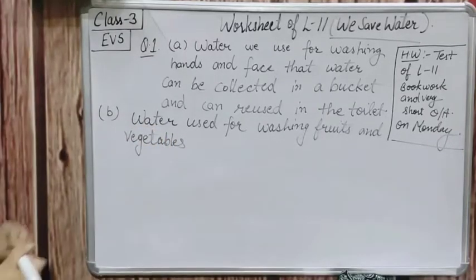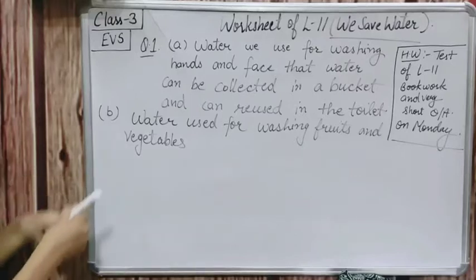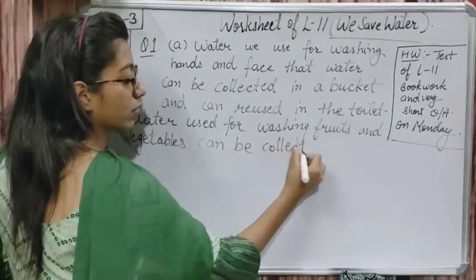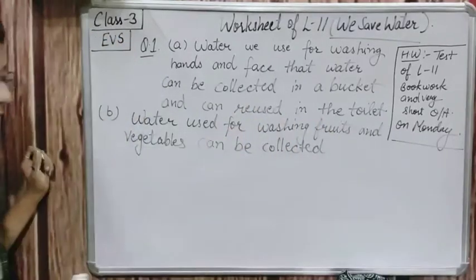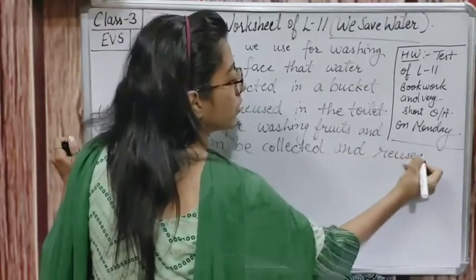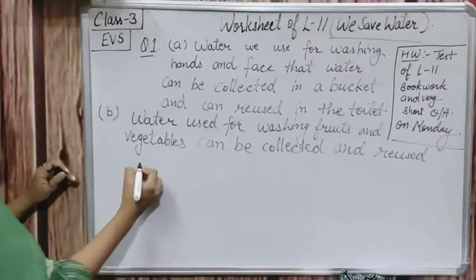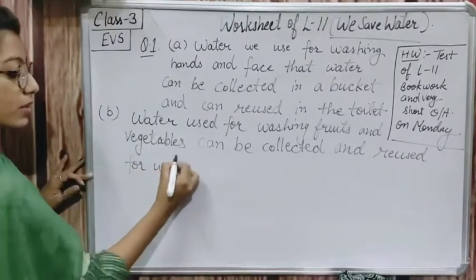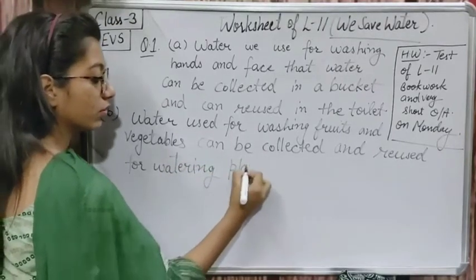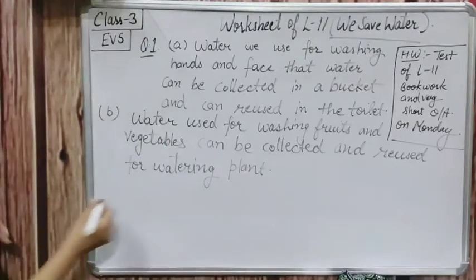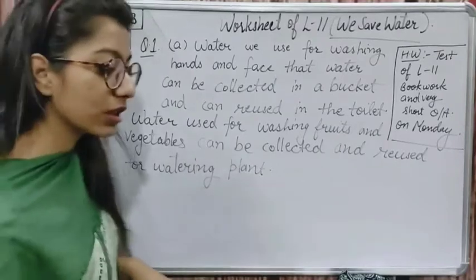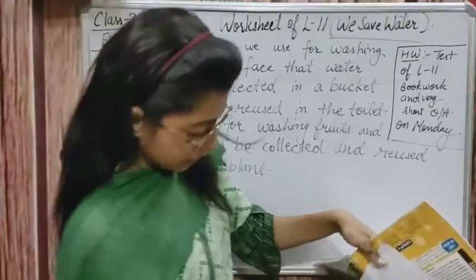Water used for washing fruits and vegetables can be collected and reused for watering plants. Plants को water देने के लिए we can use that water. I hope you all have done it correctly. But cross checking is a must, so that is important to do.